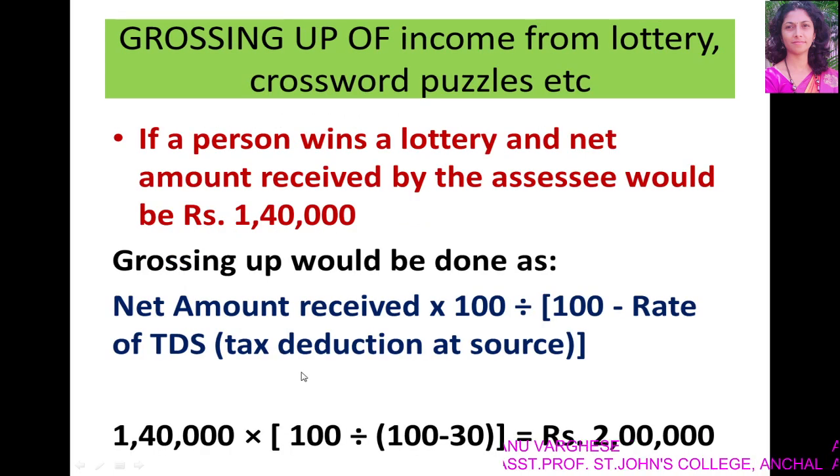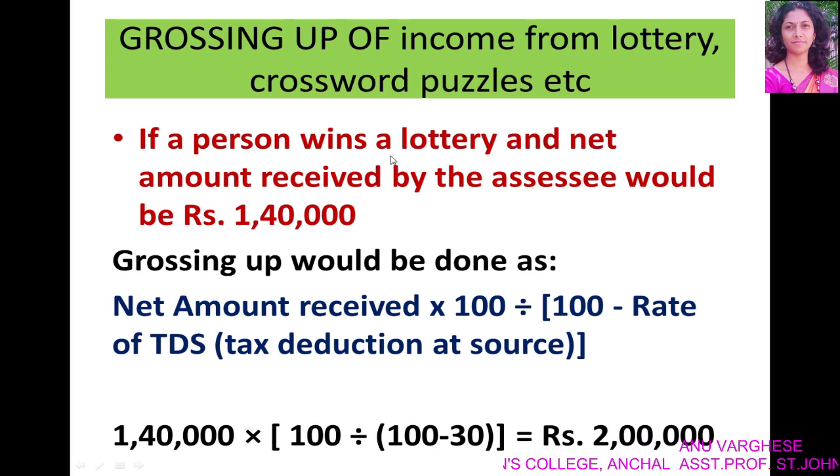Then, grossing up of income from lottery, crossword puzzles, etc. Winnings from lottery, crossword puzzles, card games, other games, gambling or betting, when exceeding rupees 10,000, are subject to 30% TDS. Winnings from races exceeding rupees 5,000 are also subject to TDS, that is 30%. Okay, let us read this example.